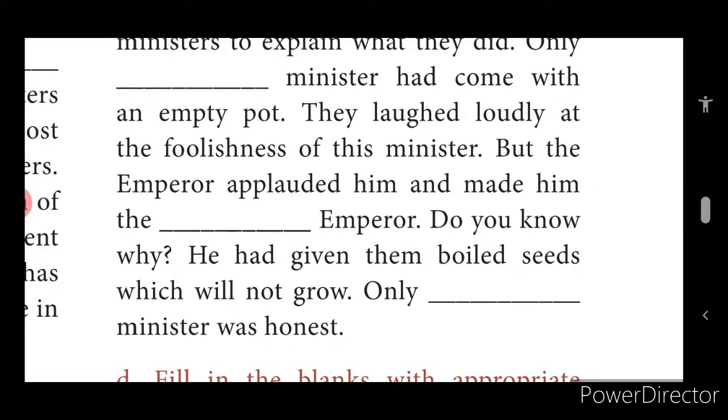They laughed loudly at the foolishness of this minister, but the emperor applauded him and made him the next emperor. Do you know why? He had given them boiled seeds which will not grow. Only this minister was honest.